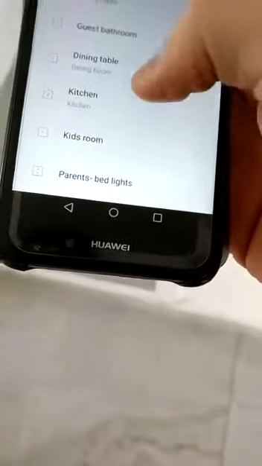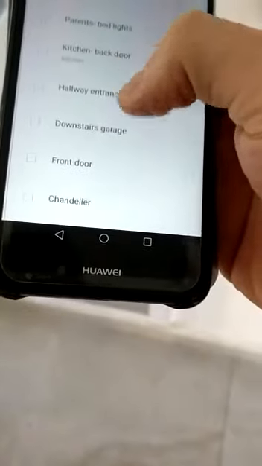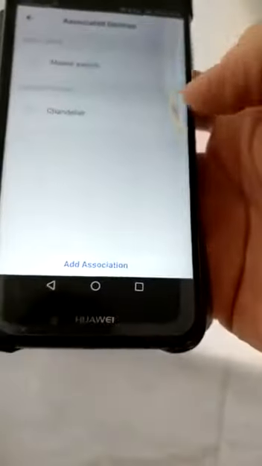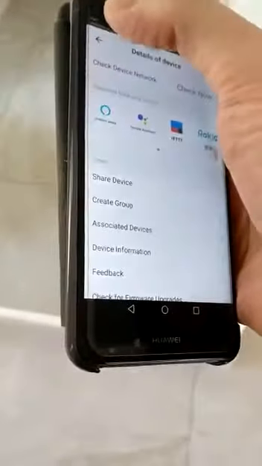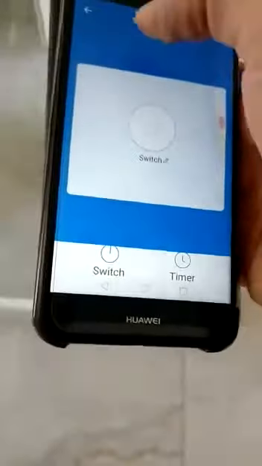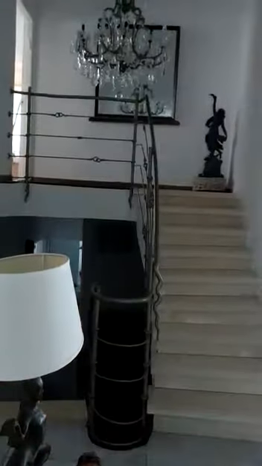Associate and put chandelier. Check if it's okay. Save. Back. And now, once I control the switch, the master switch, it's turning on and off.